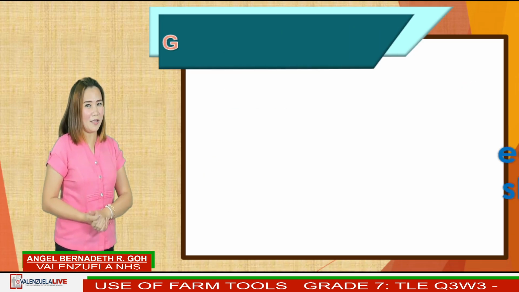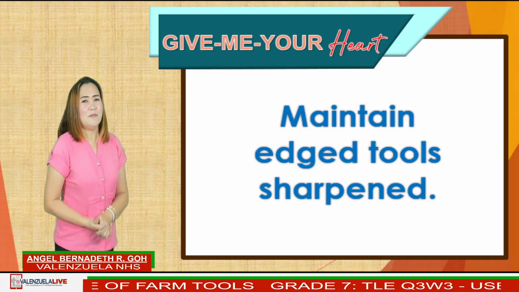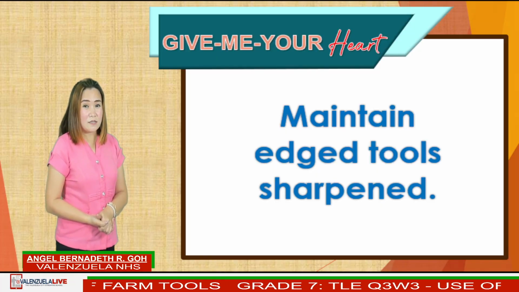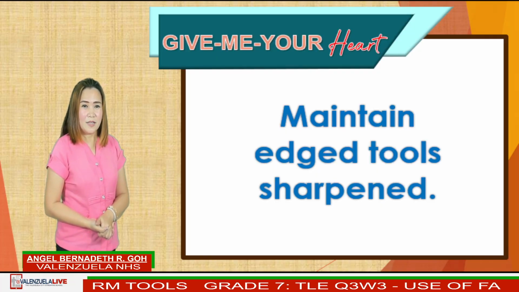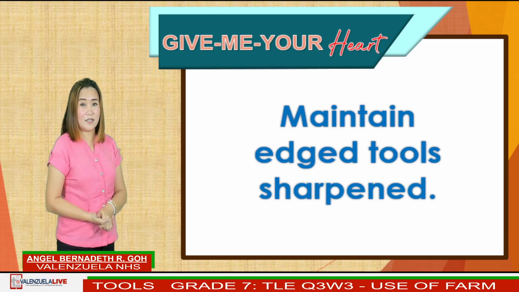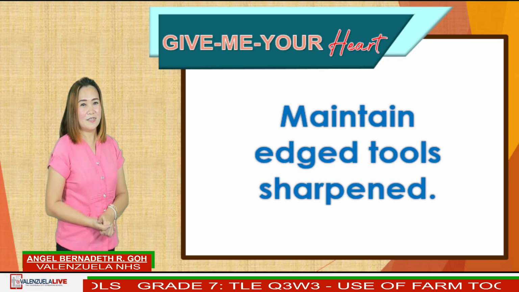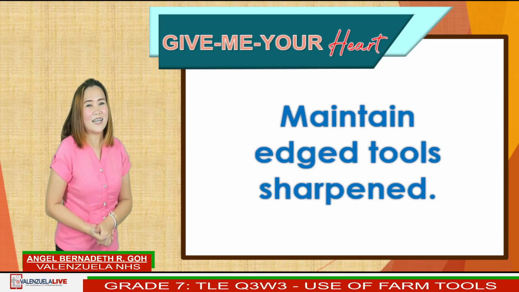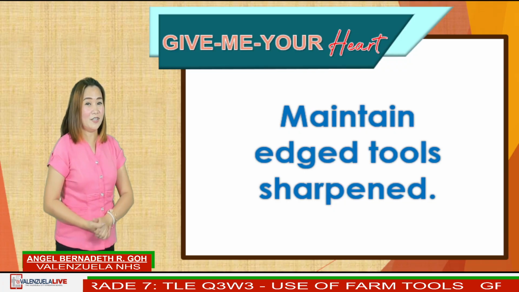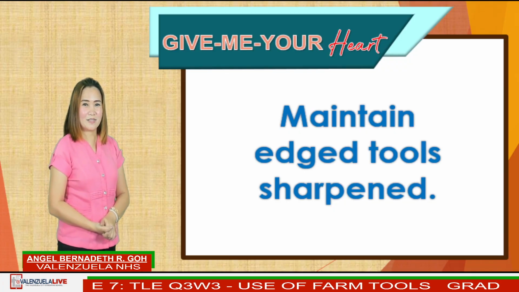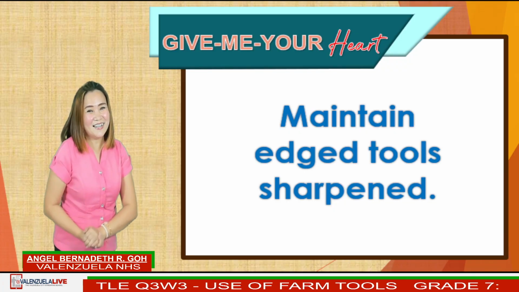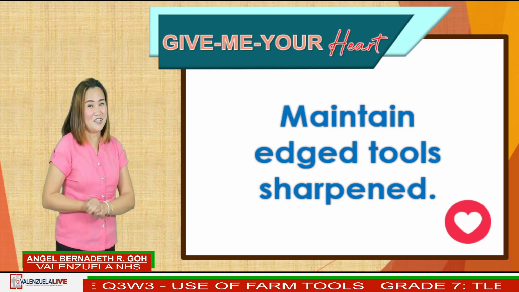For number 1, maintain edge tools sharpened. Is it part of your safety checklist or not? I will give you 3 seconds to comment on your answer. Very good. Thank you for that, heart.